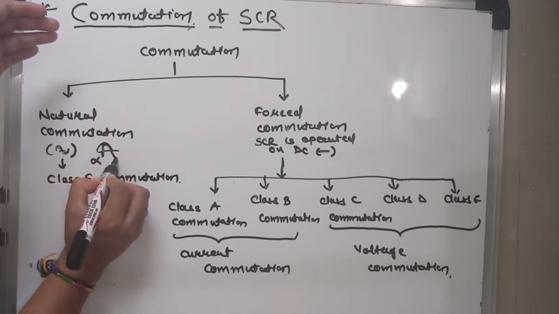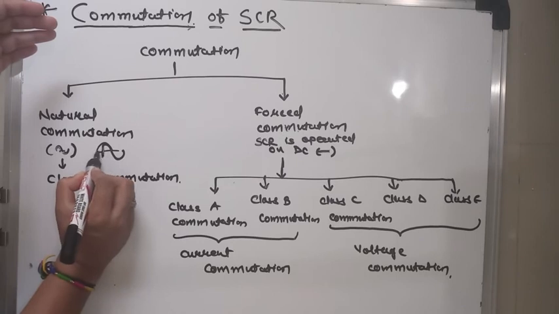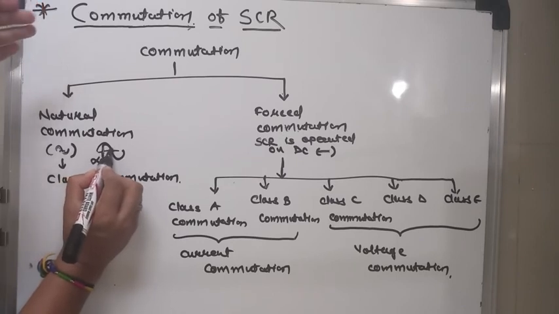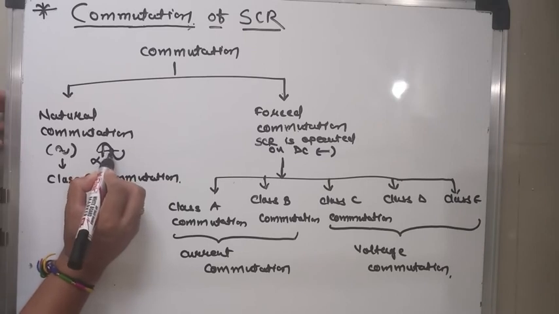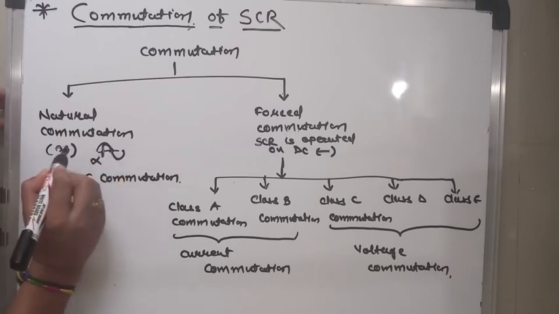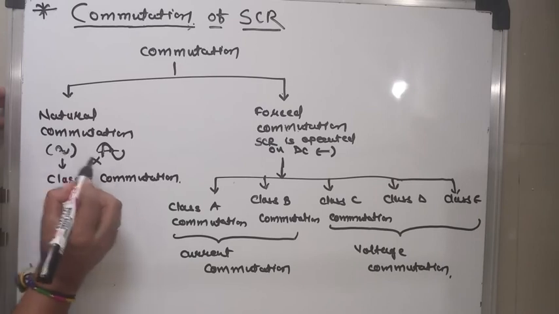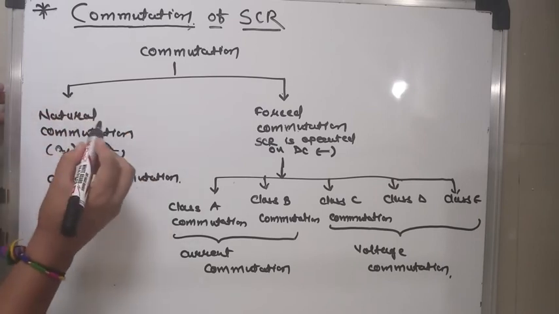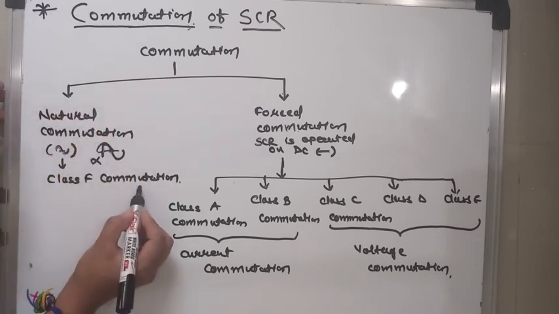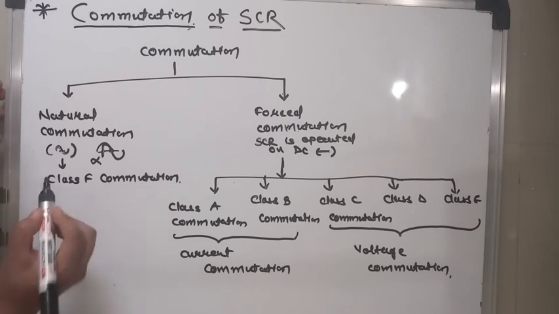But at the end of the positive half cycle, the current attains the zero value, meaning your anode current is zero. So your SCR is automatically turned off without using any external commutation circuit. Here the commutation is done by the natural tendency of the AC wave, so the name given is natural commutation. Class F commutation is known as natural commutation.